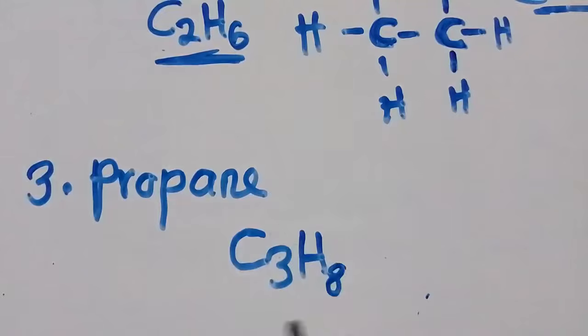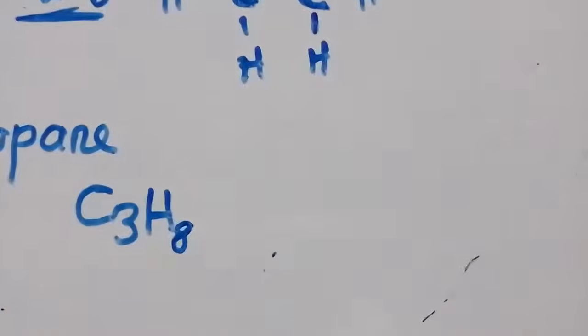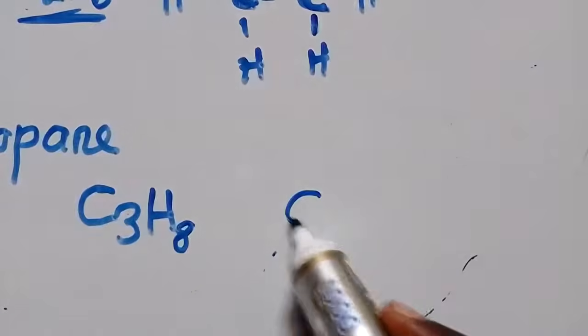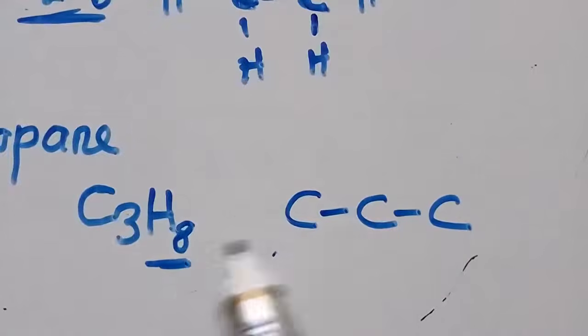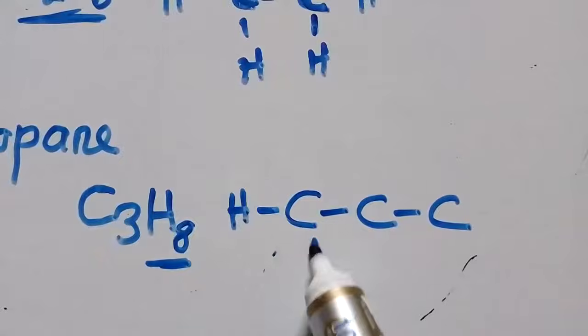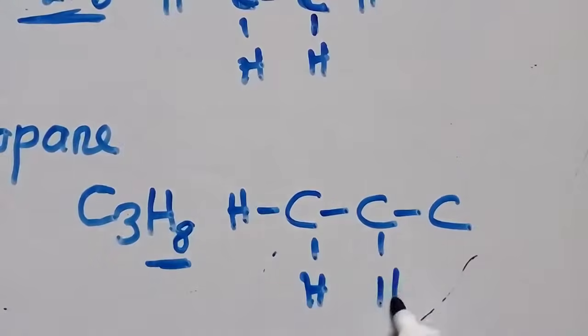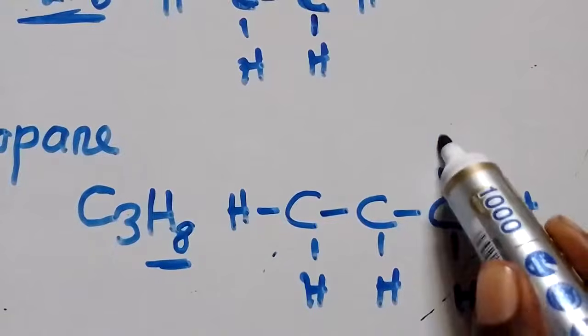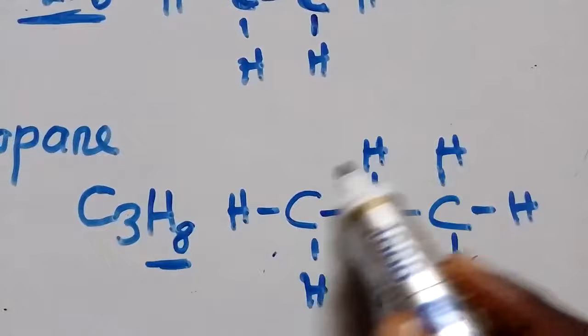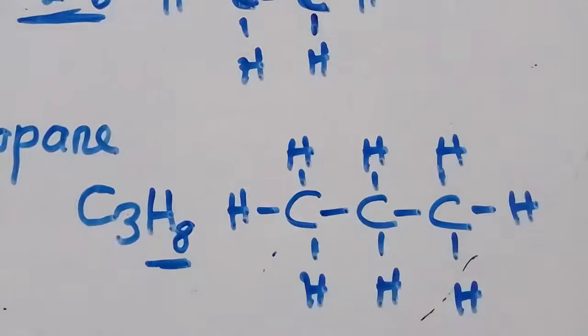Then you write the structural formula. How do you write the structural formula? How many atoms of carbon? Here, 3. So 1, 2, 3. Surrounded by how many atoms of hydrogen? 8. So you start 1, 2, 3, 4, 5, 6, 7, 8. Have you seen there are 8? This is how you need to write it. So this is the structural formula.